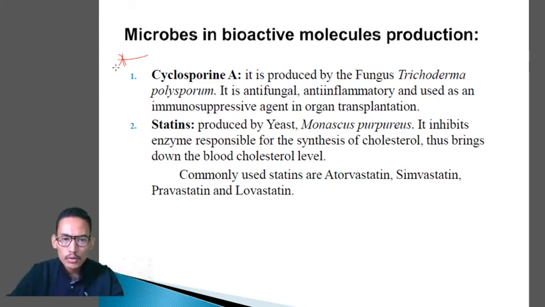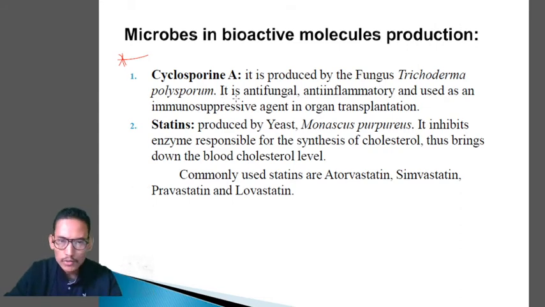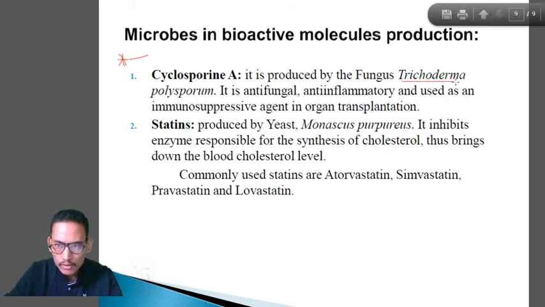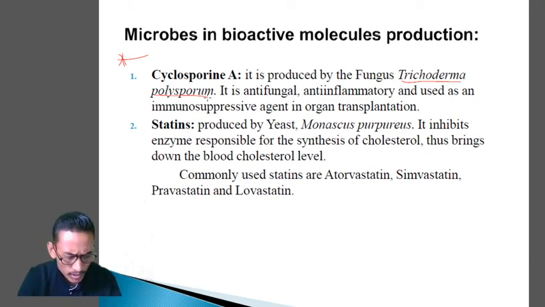So cyclosporin A is an important bioactive molecule. It's produced from the fungus Trichoderma polysporum. Remember the name of the microbes. The cyclosporin A is produced from the fungus Trichoderma polysporum. Uses: it is antifungal, anti-inflammatory, and the most important role, it is used as an immunosuppressive agent in organ transplantation.